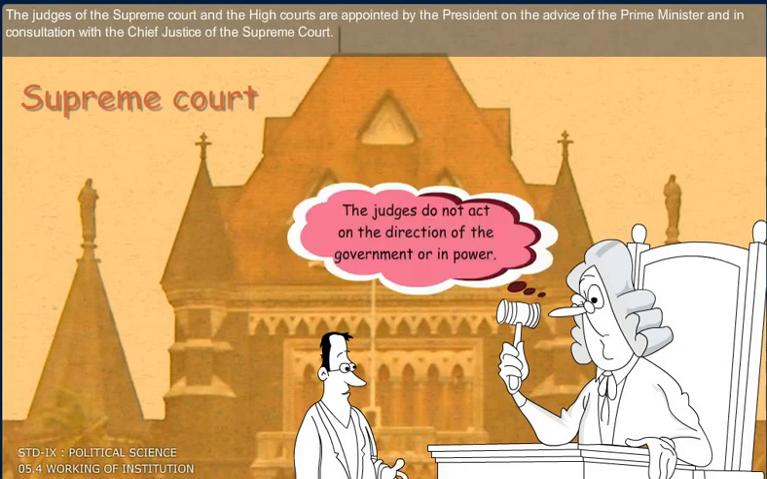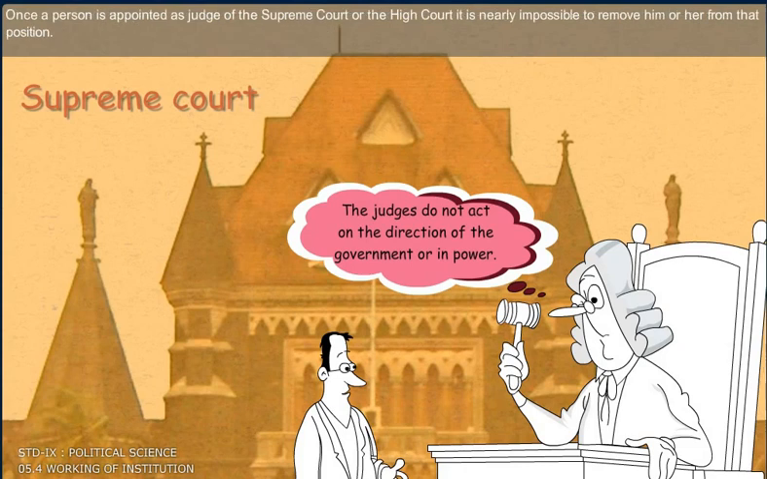The judges of the Supreme Court and the High Courts are appointed by the President on the advice of the Prime Minister and in consultation with the Chief Justice of the Supreme Court. Once a person is appointed as judge of the Supreme Court or the High Court, it is nearly impossible to remove him or her from that position. The judiciary of India can determine the constitutional validity of any legislation or action of the executive in the country.